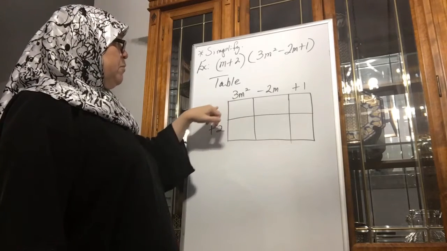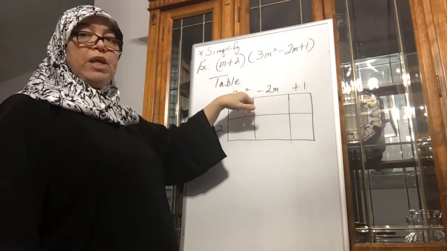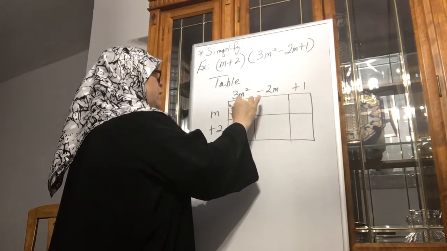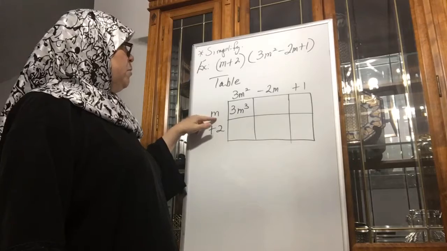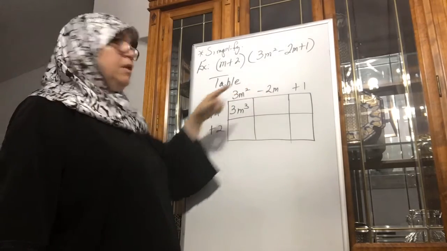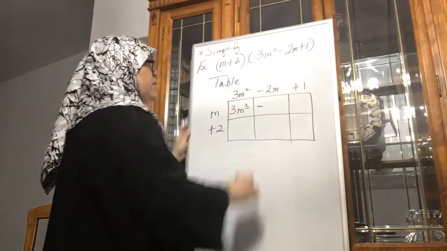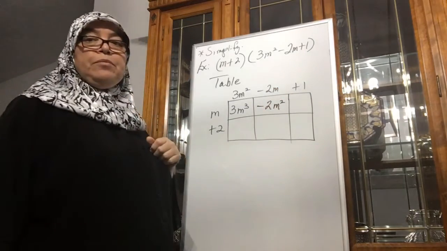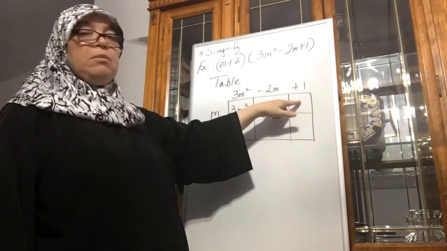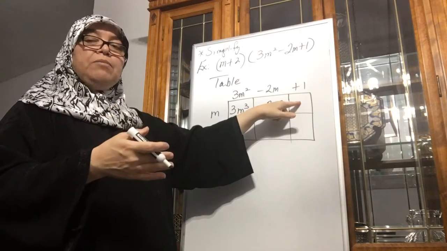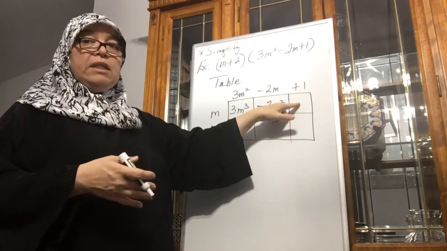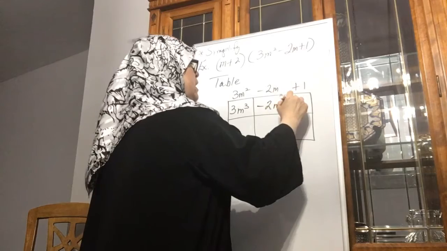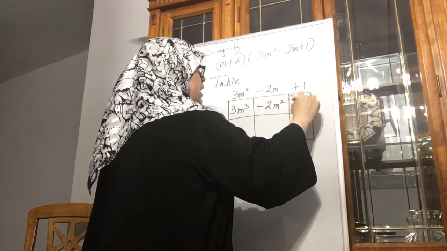So for the first one, remember we're multiplying m times 3m squared. Okay, m times 3m squared. So it's 3m cubed. Okay? M times negative 2m. So positive times negative, obviously negative. 2m times m, 2m squared. Okay? Then m times a positive 1. You might want to go ahead and keep track of that 1 because this honestly is not your final answer. You don't have to put the 1, but for some of you it might help you. So 1 times m is positive 1m.